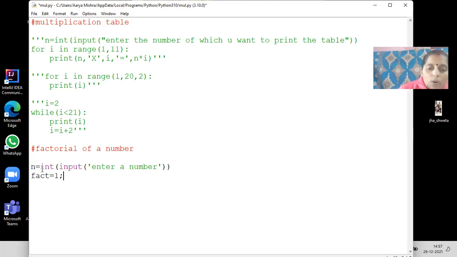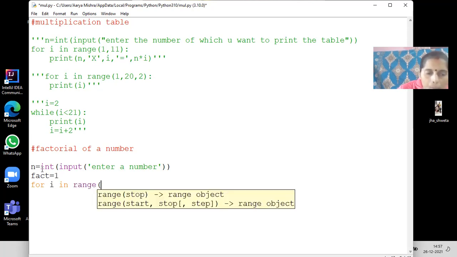Now for I in range, I will start from 1 till number plus 1. Why am I taking number plus 1? Let us suppose I entered 5, it will take till 4. That's why I'm taking a number more than that. I am repeatedly telling you that one, right?